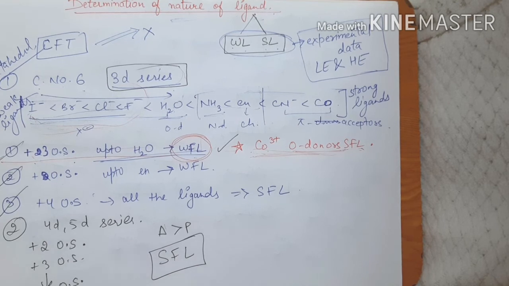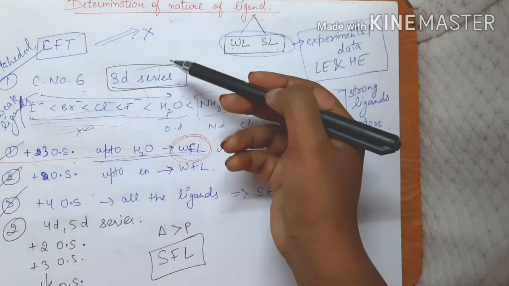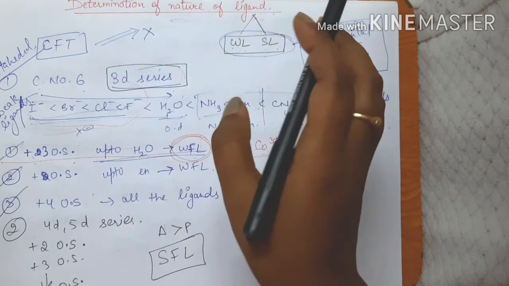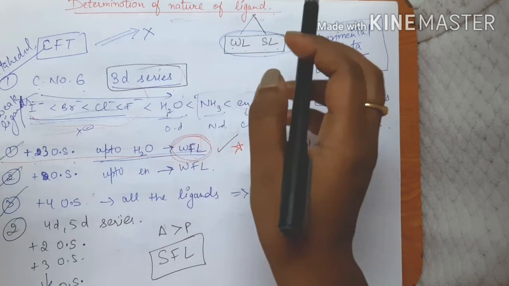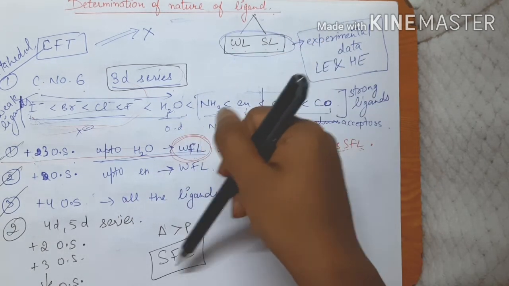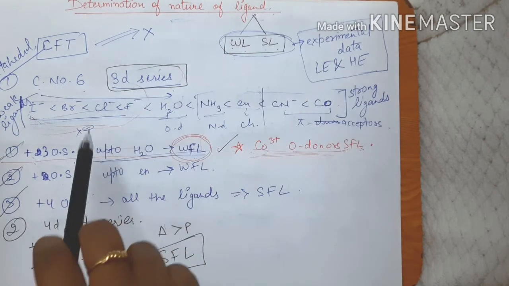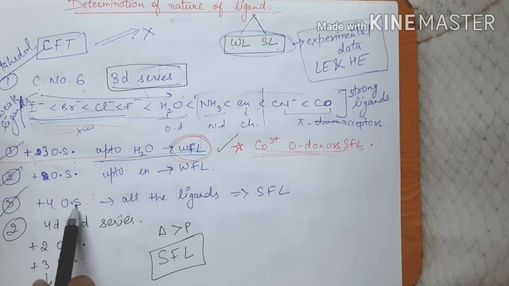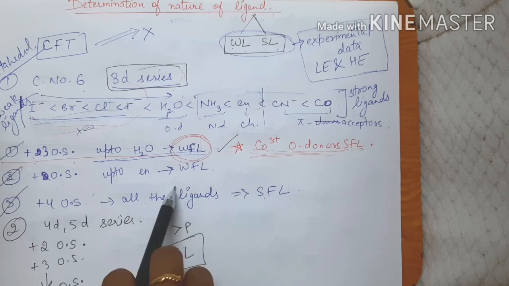So basically you have to see whether the metal belongs to the 3D series, 4D or 5D. If it belongs to 4D or 5D series, then all the ligands are going to behave as strong field ligands. Also, if it is from the 3D series and has +4 oxidation state, then also all the ligands are going to behave as strong field ligands.